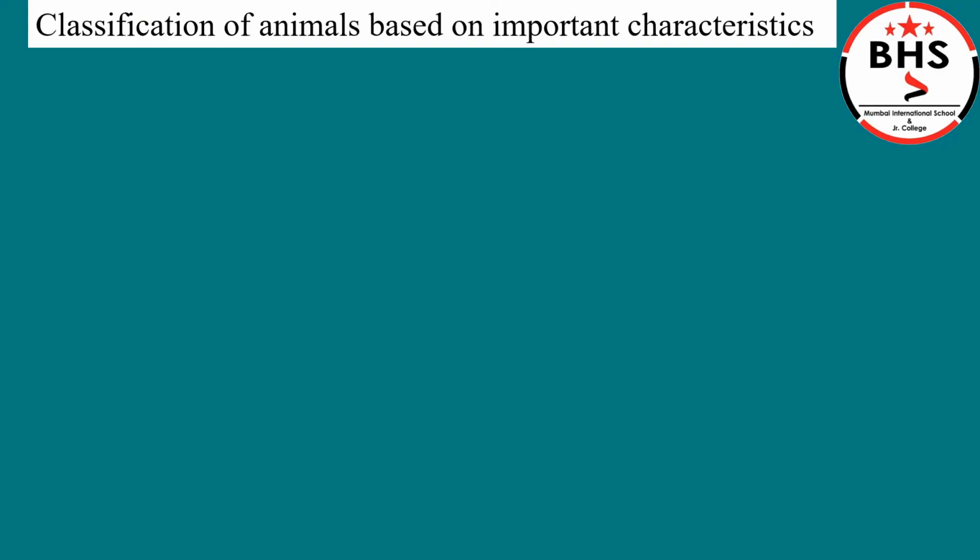Students, up till now we have learned general classification of animals based on day-to-day life. Now we will learn classification of animals based on important characteristics, features, and qualities by scientists.